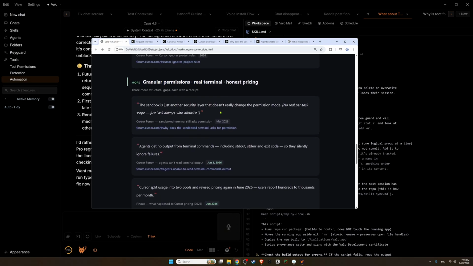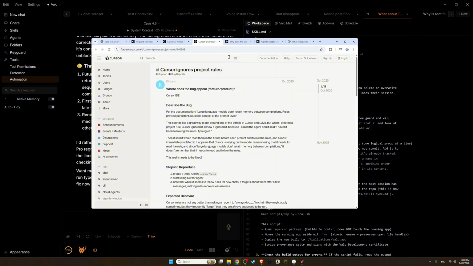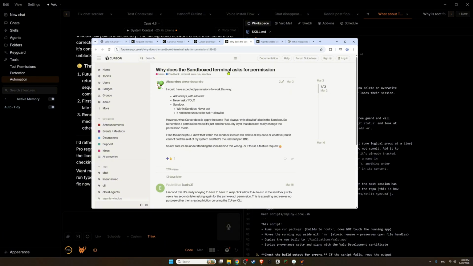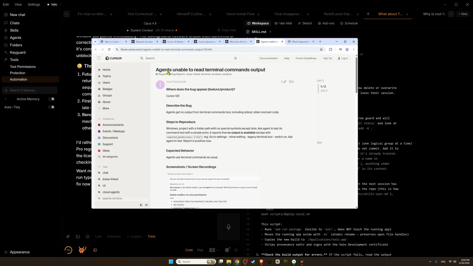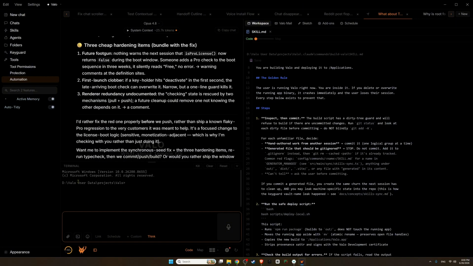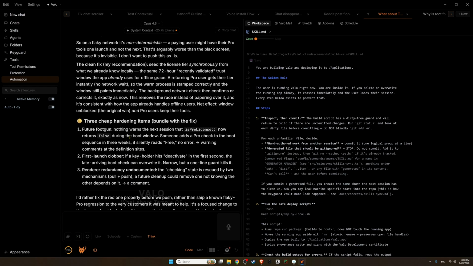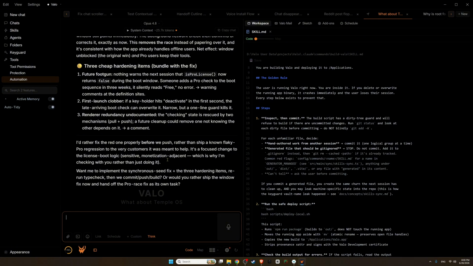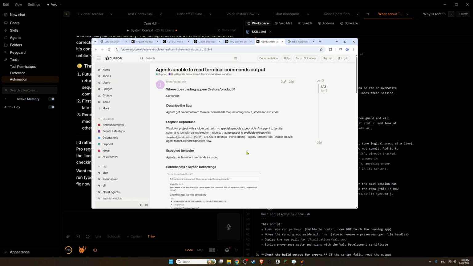Let me keep going. Granular permissions, well, we already touched on that. Let's see. Why does the sandbox terminal ask for permission? Agents unable to read terminal commands output. That's not a problem in Valo as well. We have the terminal right here. Claude actually has two terminals. It has this terminal and it has its own terminal, right? The bash or the PowerShell, whatever. So you can actually see the progress in the terminal here if you want.